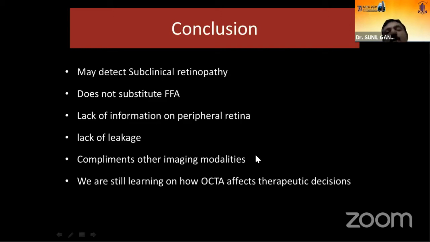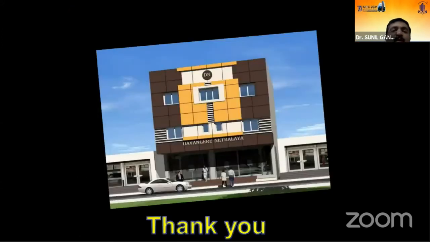So you need other imaging modalities to come to a diagnosis. So you have to combine all the methods. We are still learning how to use this OCTA effectively in many therapeutic decisions to come to a certain conclusion. Thank you for your patient hearing. Thank you.